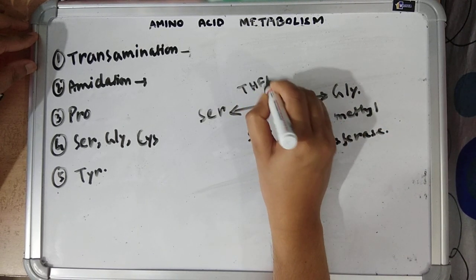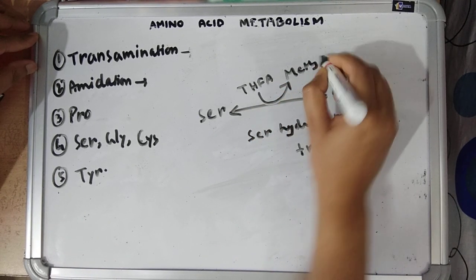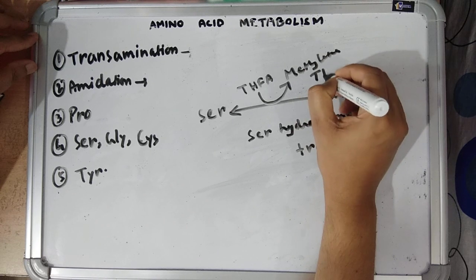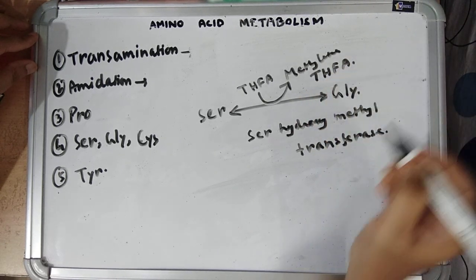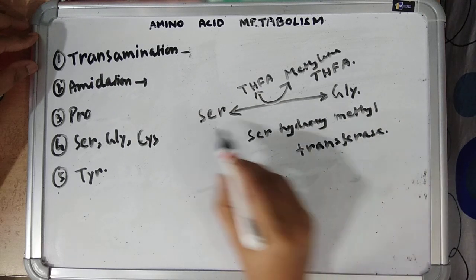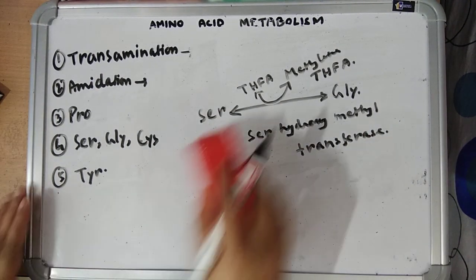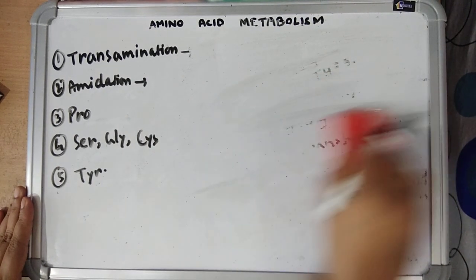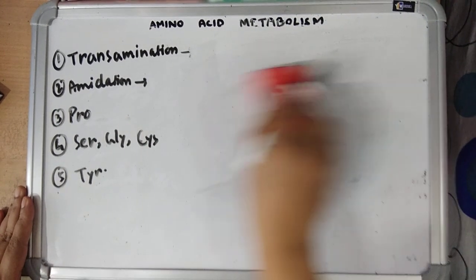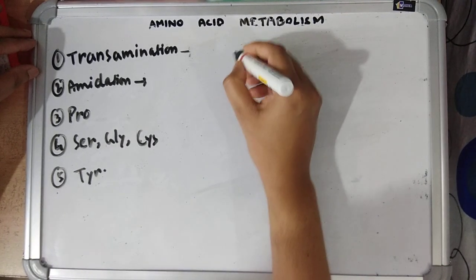Tetrahydrofolic acid is required, which forms methylene tetrahydrofolic acid. Okay. So by this reaction, serine can be formed from glycine and glycine can be formed from serine. Next is glycine. Glycine is synthesized from serine.